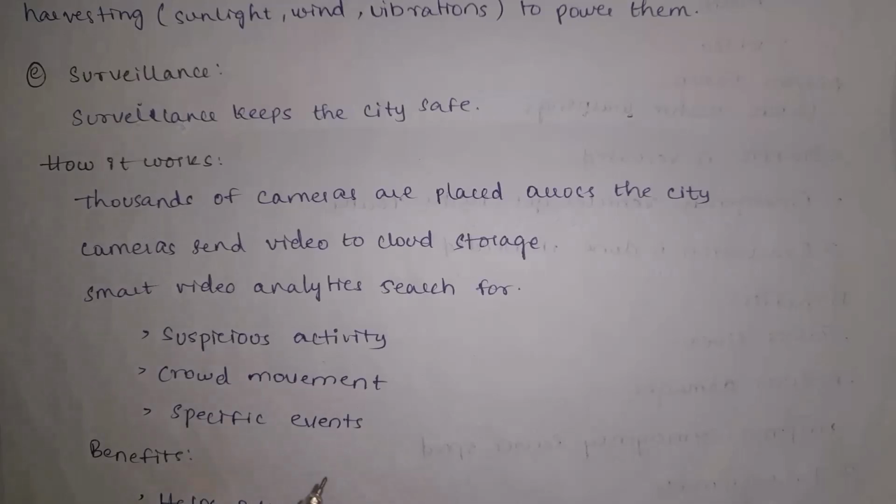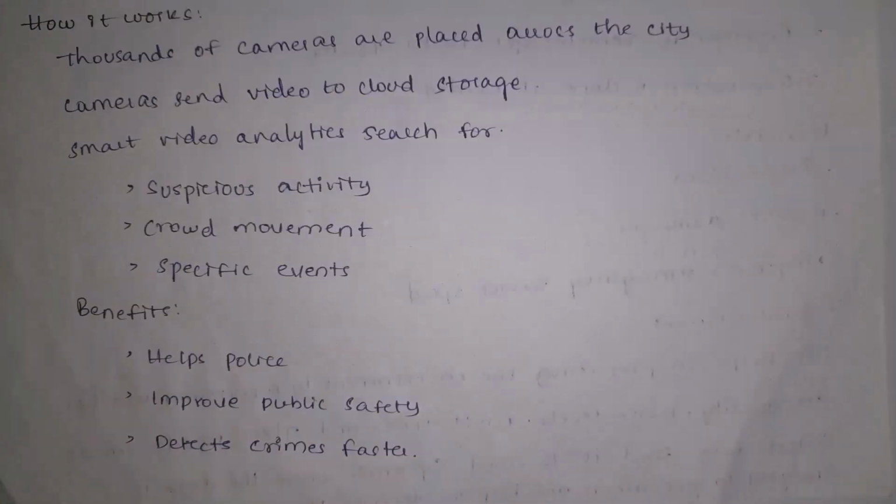And in smart cities, fifth one is surveillance. Surveillance means keeping thousands of cameras across city, and these cameras will send videos to cloud storage, and later on smart video analysis is done in order to search suspicious activities, crowd movement and special events. So surveillance will keep cities safe, which will help police improve public safety and can detect crimes faster.